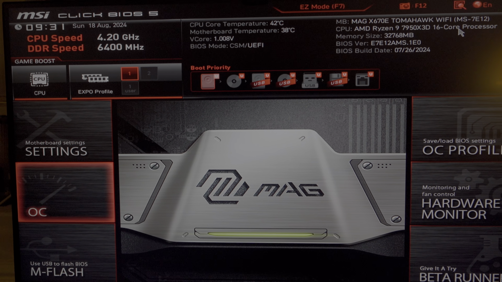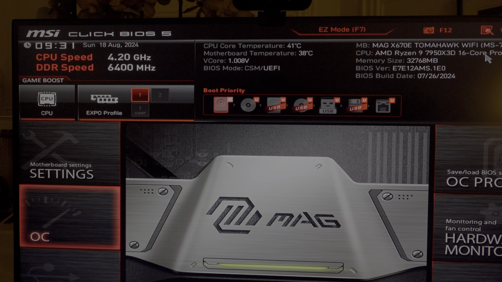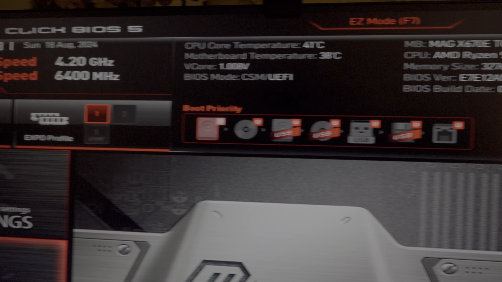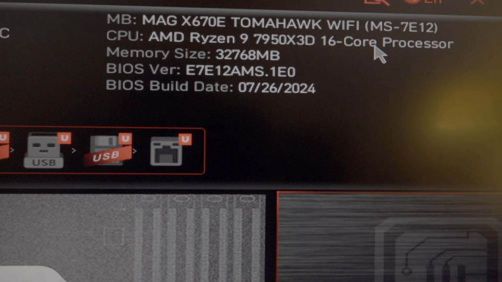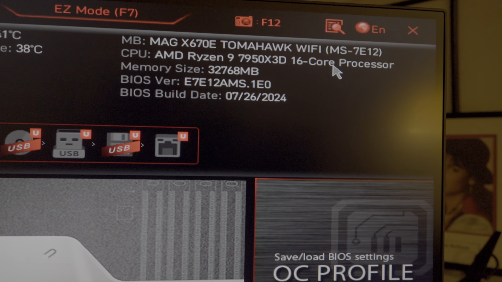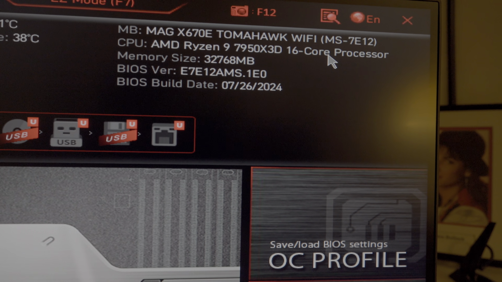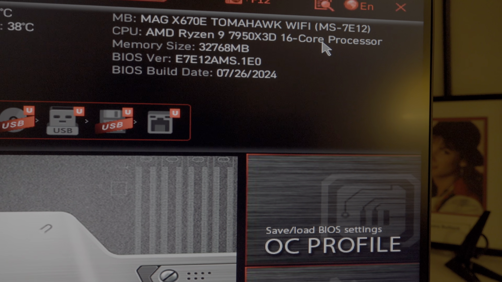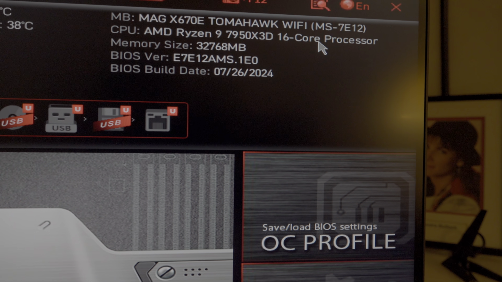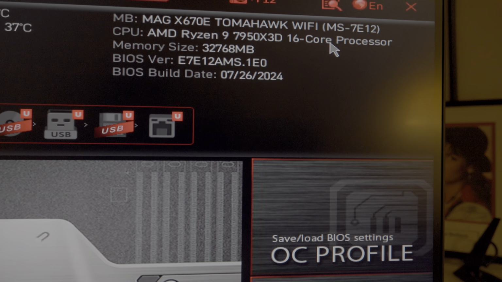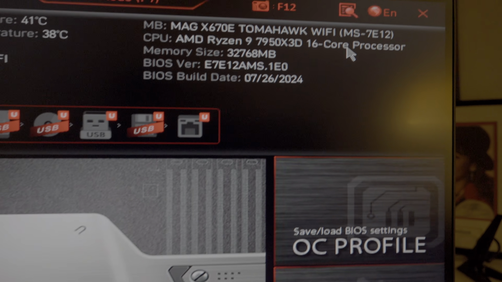Okay guys, we are in the MSI BIOS settings for my Tomahawk Wi-Fi motherboard, featuring the AMD Ryzen 9 7950X 3D, and 32 gigabytes of G.Skill Expo DDR5 PC6400 CL32 timings RAM, and a BIOS build date of 7-26-2024, which is the latest official BIOS.